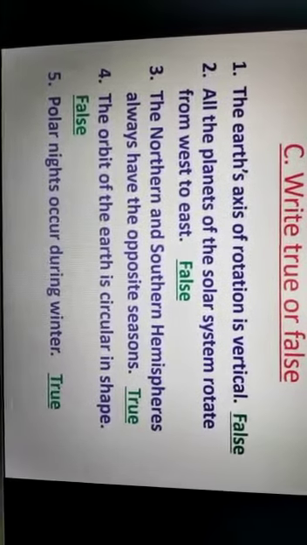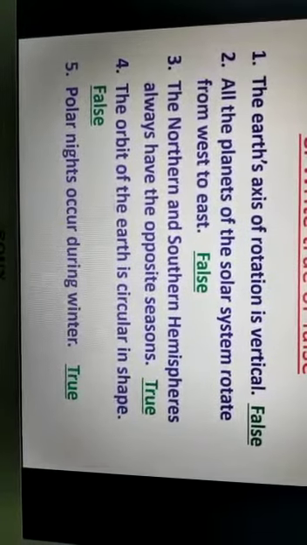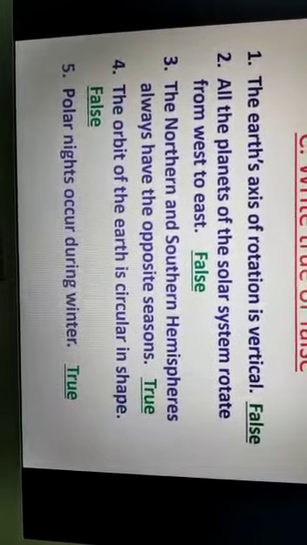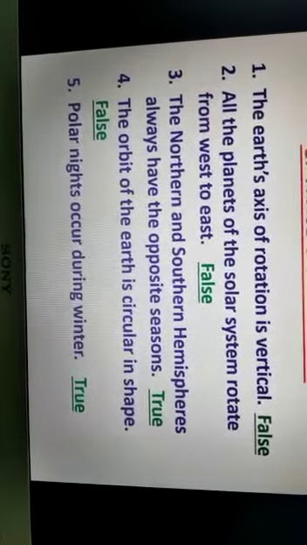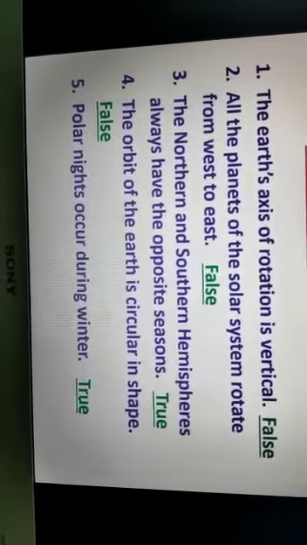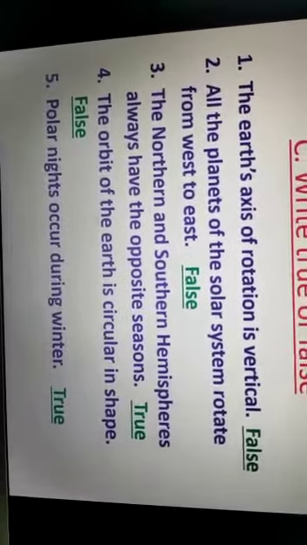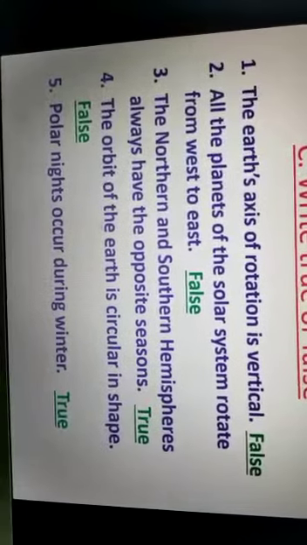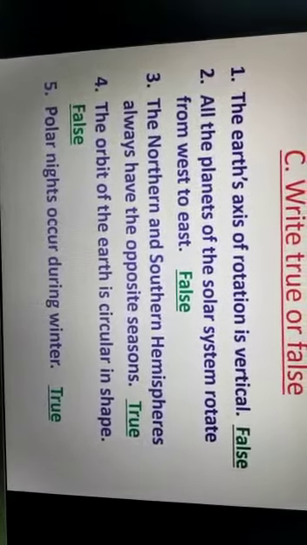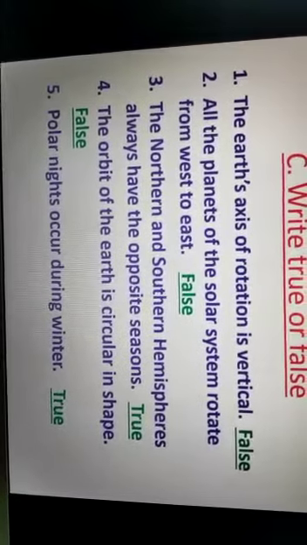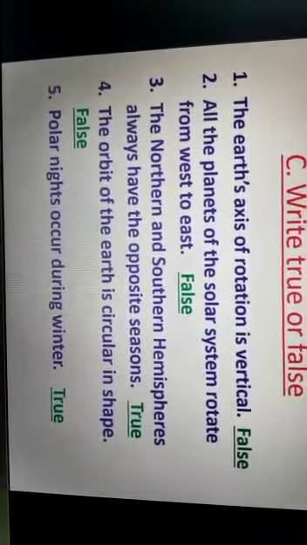Now C, write true or false. I have written the answers in green color, so write them in your book. Number 1, the Earth's axis of rotation is vertical. It is a false statement because the Earth's axis of rotation is tilted, inclined, in a sloping position. Beside the sentence, write false in your book.